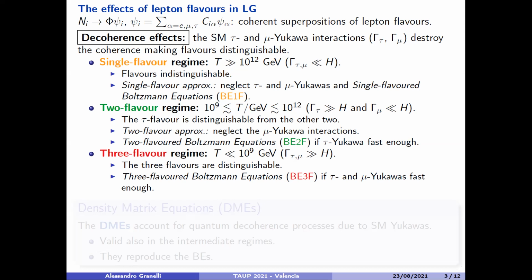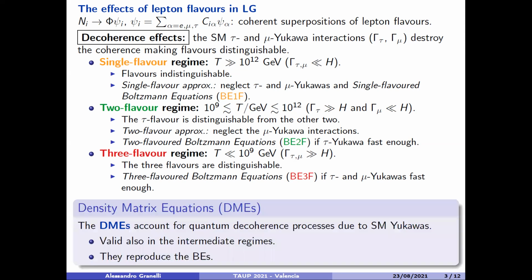However, there are also other types of equations which always take into account these decoherence quantum effects, and these are the density matrix equations. They are useful because they are valid in the single flavor, the two flavor, and the three flavor regimes, and also in the intermediate regimes, because they always take into account these quantum decoherence effects, and in the various limits they reproduce the Boltzmann equations.